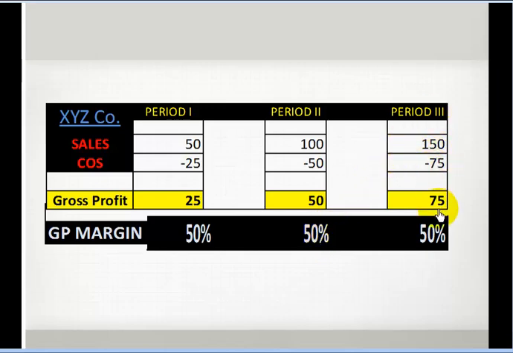In the third period, you are selling something at 10 dirham, but you are buying that at 5 dirham. Again, your profit margin is 50%. What happens here is the cost of sales is increasing exactly in line with the sales. If you can't reduce your cost of sales, your gross profit margin will always remain the same.